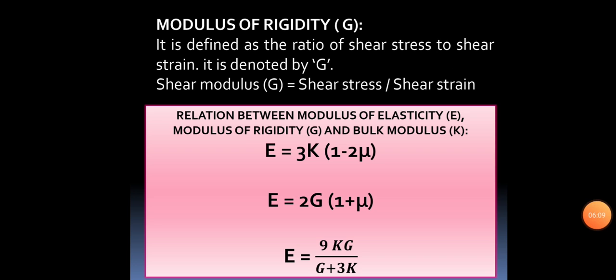Then, students, modulus of rigidity. It is defined as the ratio of shear stress to shear strain. It is denoted by a capital letter G. Relation between modulus of elasticity capital E, modulus of rigidity capital G, and bulk modulus capital K. Capital E is equal to 3K into bracket 1 minus 2 mu. E is equal to 2G into bracket 1 plus mu. E is equal to 9KG divided by G plus 3K.